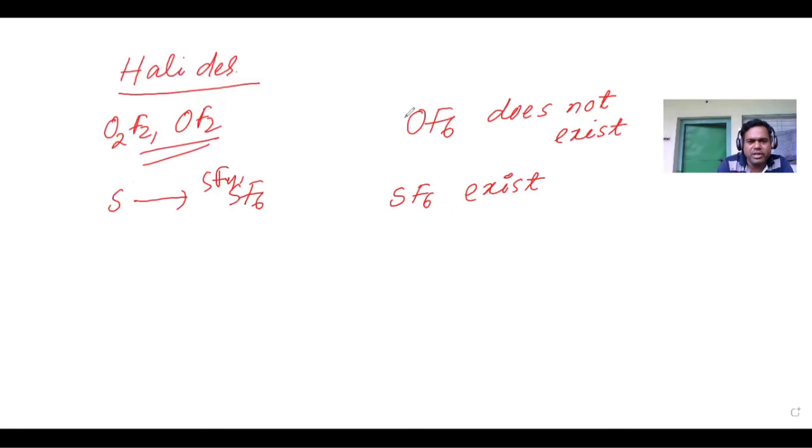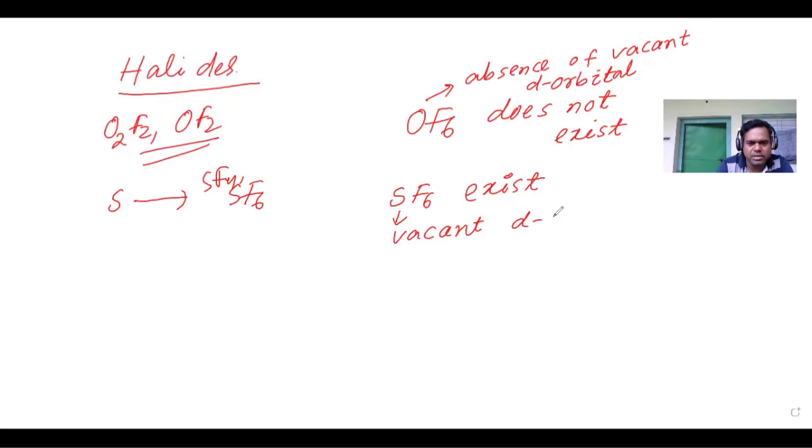Why does OF6 not exist? It is due to the absence of vacant d orbital. SF6 exists because sulfur has vacant d orbital.